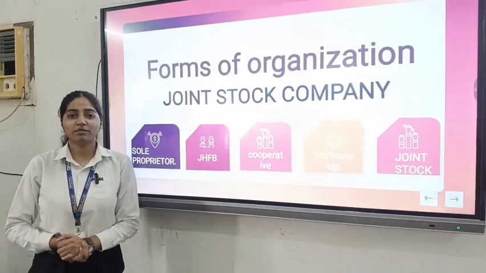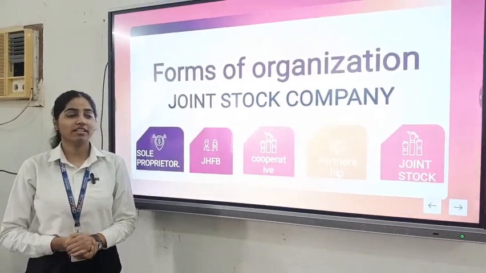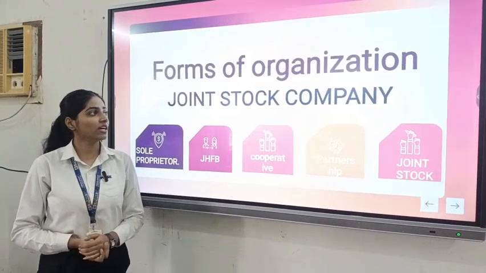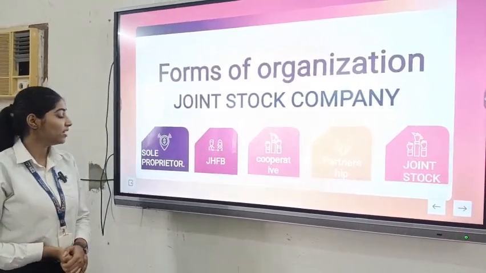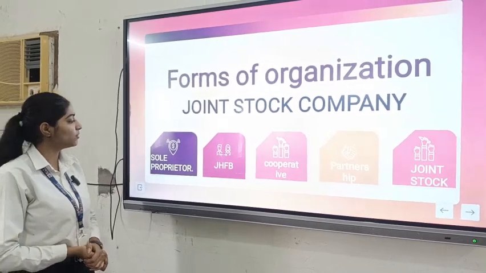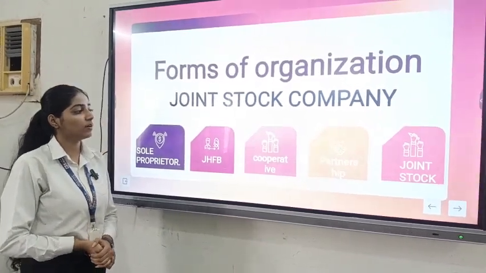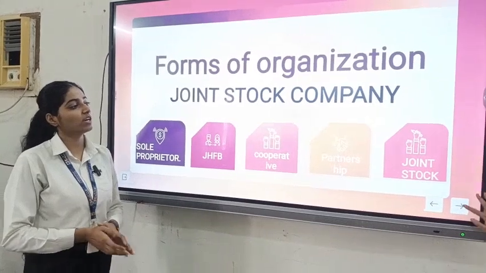Good afternoon everyone, my name is Pallavi from BBA 2nd semester, and today I am going to describe one of the forms of organization, that is joint stock company. The 5 forms that we know are sole proprietorship, joint Hindu family business, cooperative society, partnership and joint stock company.